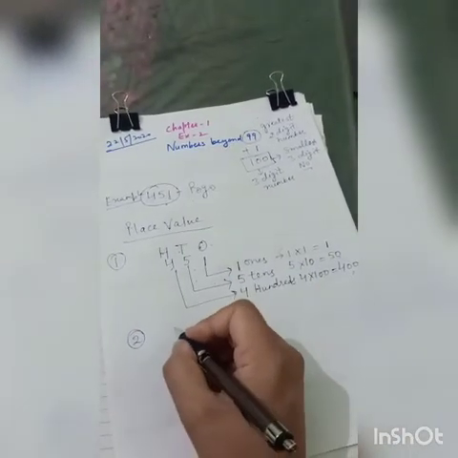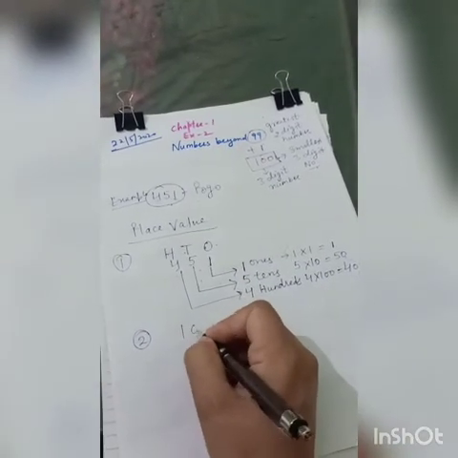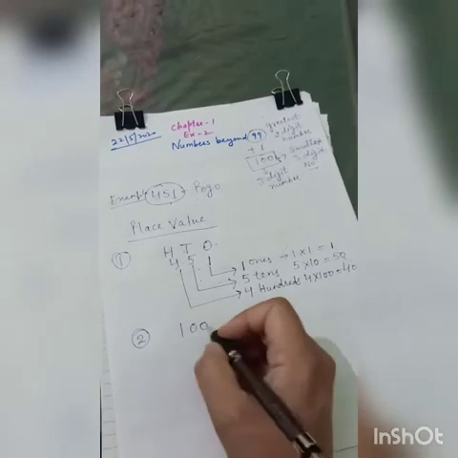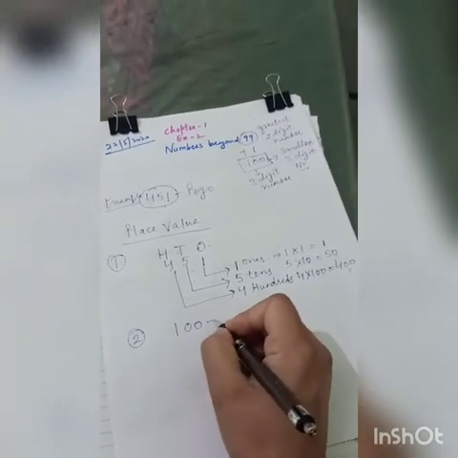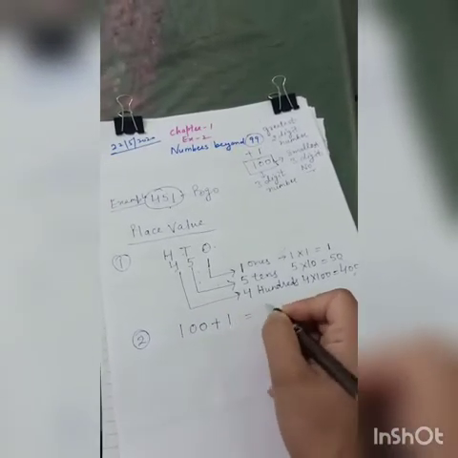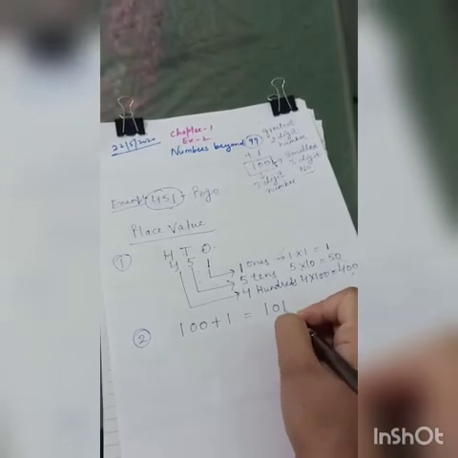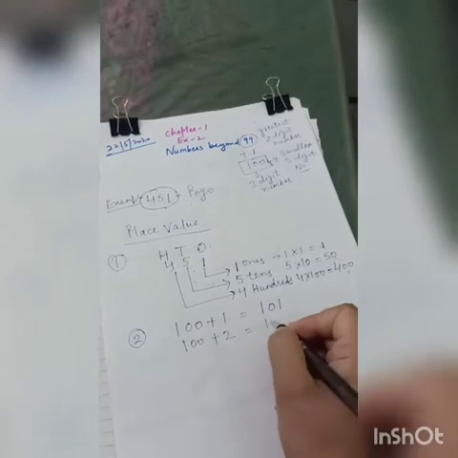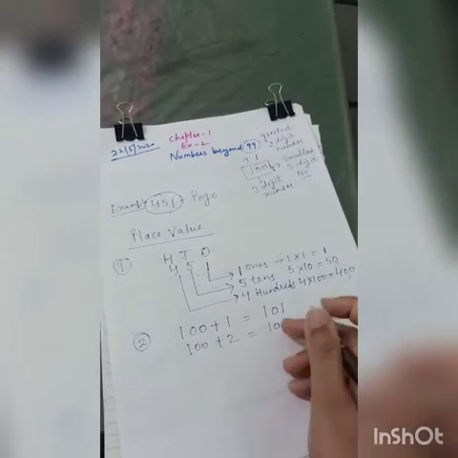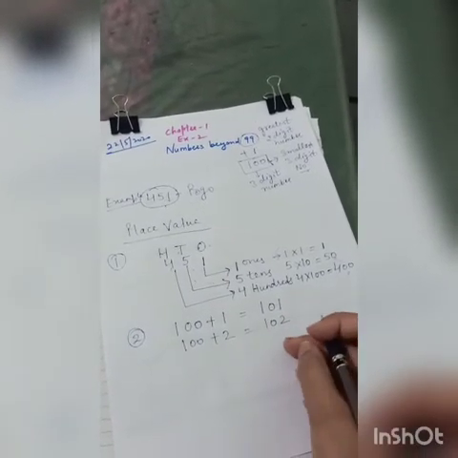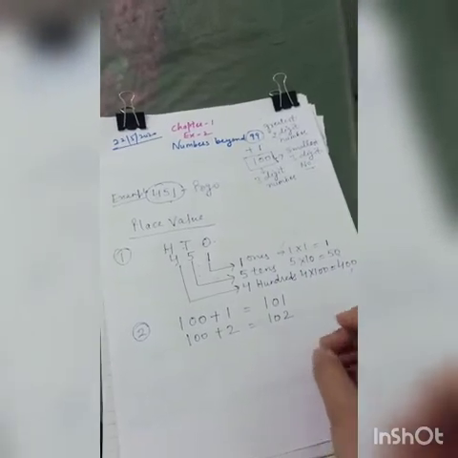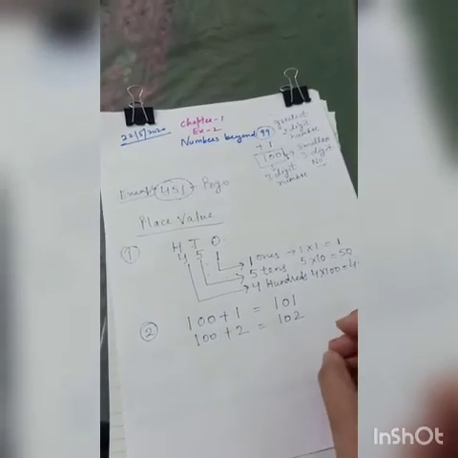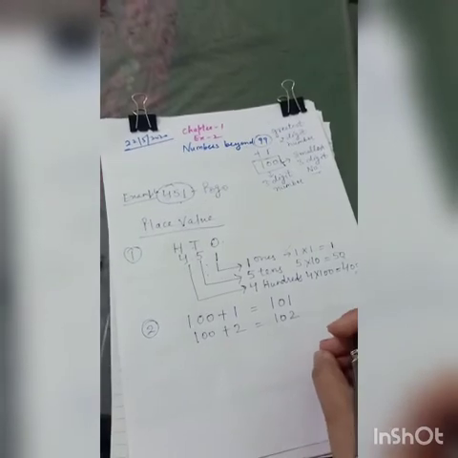So I told you that the smallest 3-digit number is 100. If I add 100 plus 1, it will become 101. 100 plus 2 will become 102. Then 103, 104, 105. You have all done this forward counting in your previous class and in the recapitulation classes also.